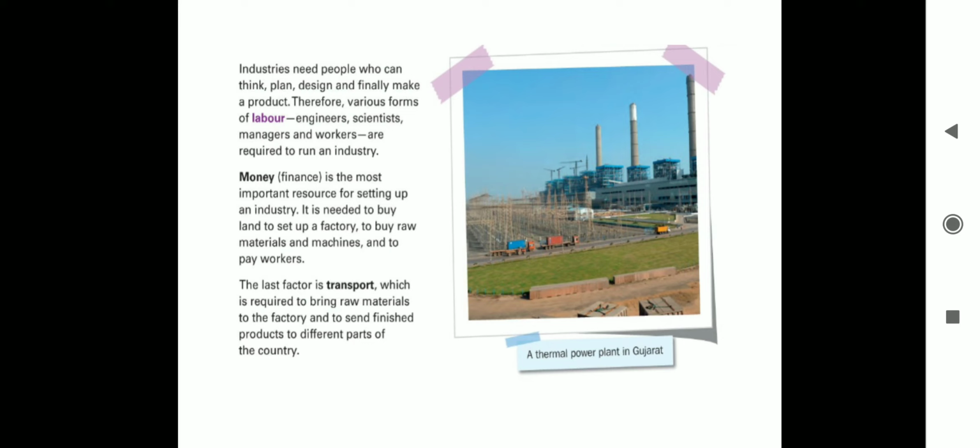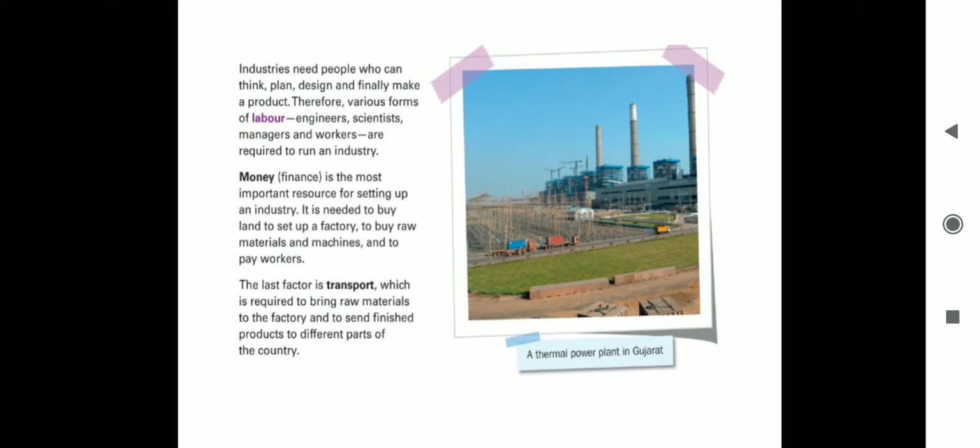So here we studied the factors needed for industries. The basic commodities that are used are raw materials. Then next are the machines, because raw materials just lying there may not be fruitful. We have to use machines. To run machines we need power. Power is electricity. Then we need people who can think, plan, work, design.